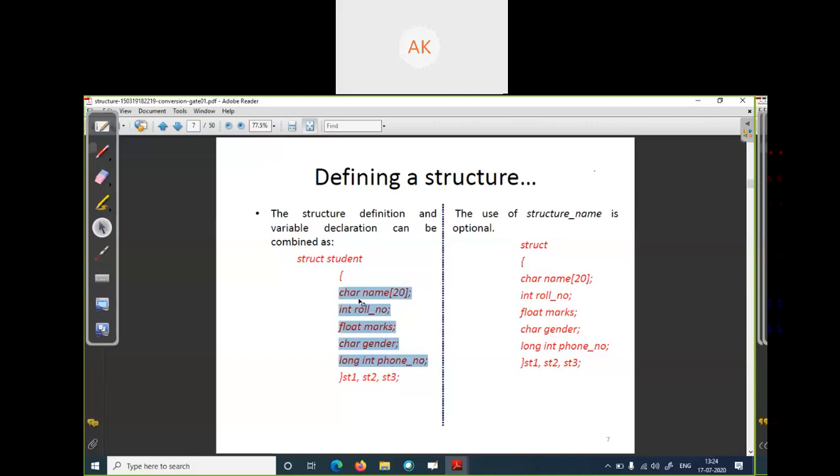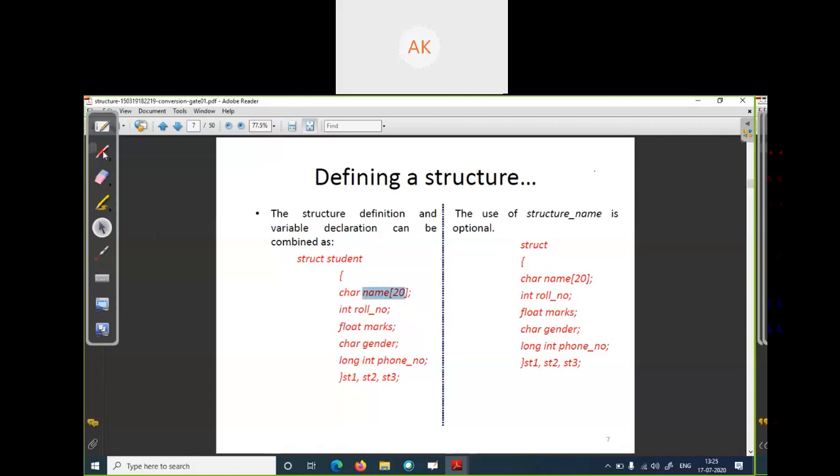What is the heading? Suppose when you plot a table, there is some heading: serial number, name, roll number, marks, anything. You cannot set the name in the heading column of the table. You will write the name of the student in the other rows. You cannot write the name in the heading of the name.